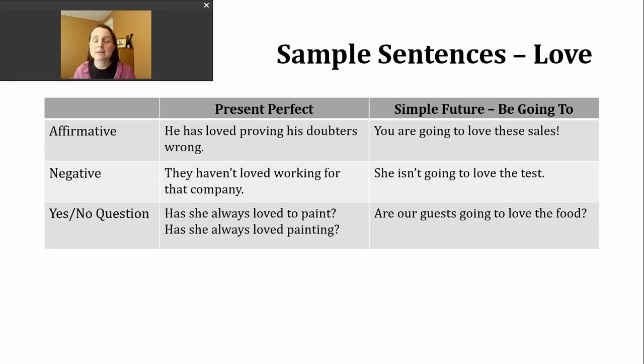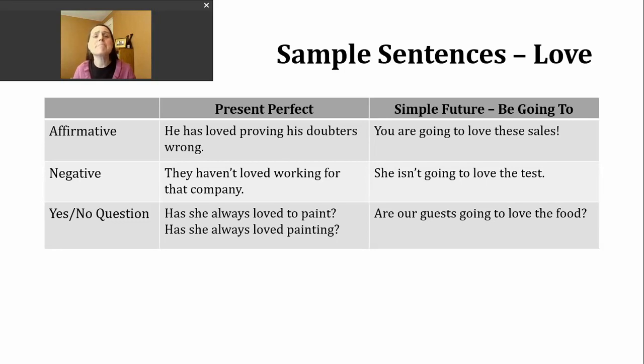Now, I have two example sentences to illustrate something that I think is kind of important or helpful to remember. So here's one question. Has she always loved to paint? Or I could say, has she always loved painting? So we know in English that sometimes after a verb, we must use the infinitive, that's to plus a verb.